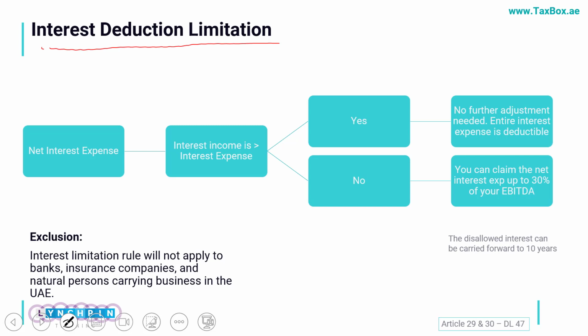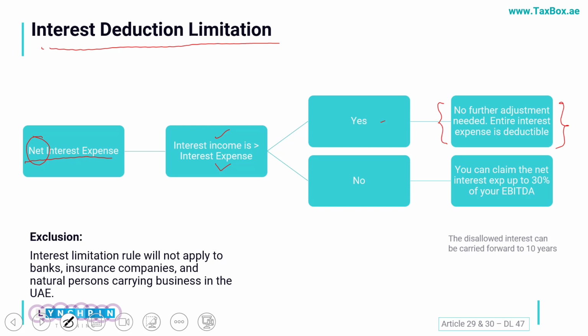So first thing here is that we will be first calculating the net interest expense, which means we will be calculating our interest income and interest expense separately, and then we'll be subtracting the interest income from our interest expense, and finally we'll be getting a net interest expense out of it. So if in case our interest income is higher as compared to our interest expense, we don't have to record any further adjustment and all of our interest expense can be claimed.